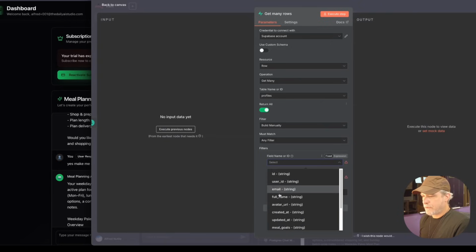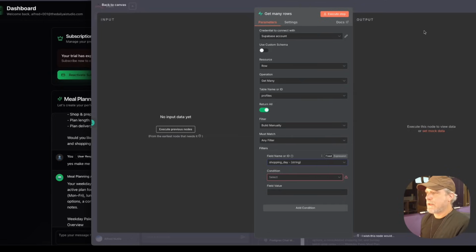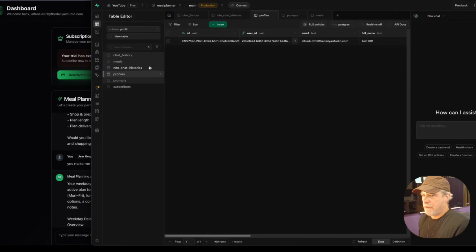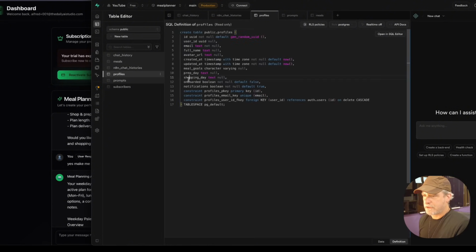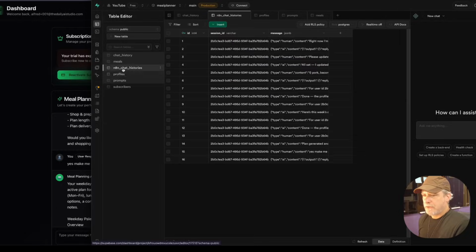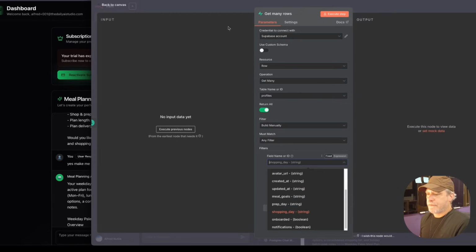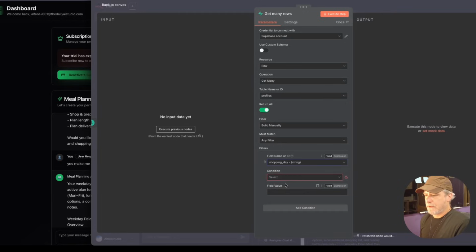And we want the profile that is shopping day, prep day, shopping day. We'll just do shopping day. And what we're going to do, that assumes the shopping day is the same, but we can work out the details. So does profiles have a limitation on a shopping day? No. So the AI technically could write anything it wants there. So it's a little tricky. So we're going to consider it going to be a day of the week.